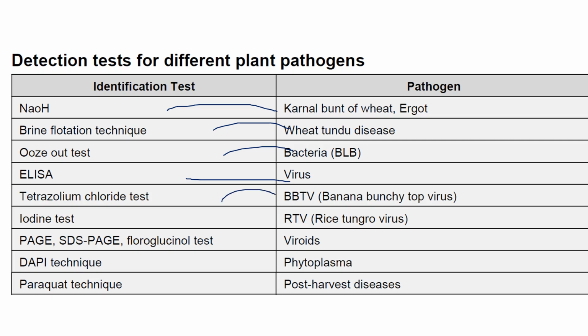Tetrazolium chloride for banana bunchy top, just now we discussed it, right? Iodine test for rice tungro virus, PAGE, polyacrylamide gel electrophoresis, or one more thing is the SDS, sodium dodecyl sulfate polyacrylamide gel electrophoresis, I think so. So phloroglucinol test. These are the various kinds of tests used for the identification of pathogen viroids. Dot blot technique, generally used for phytoplasma. Paraquat technique for post-harvest disease. These are all a couple of detection techniques, and the pathogen that is generally detected by using the test.